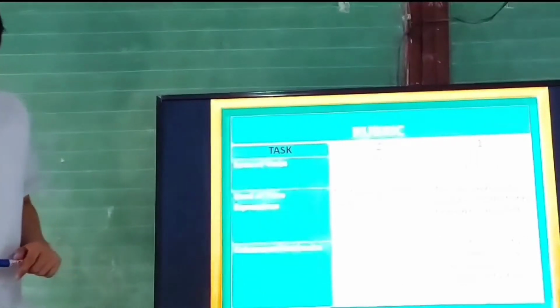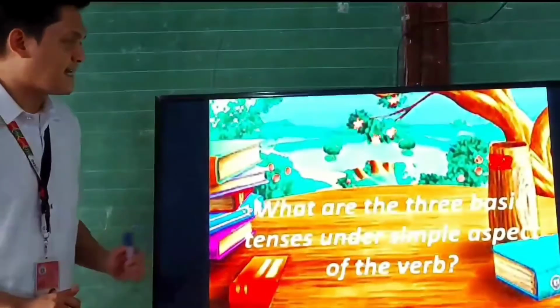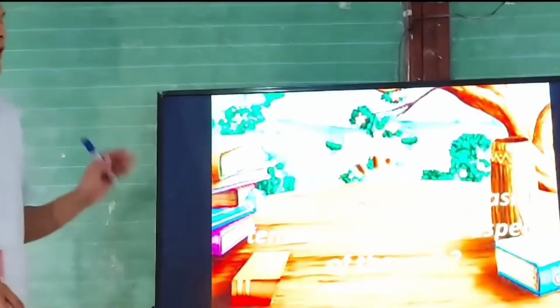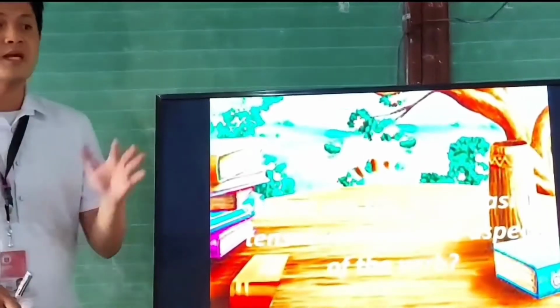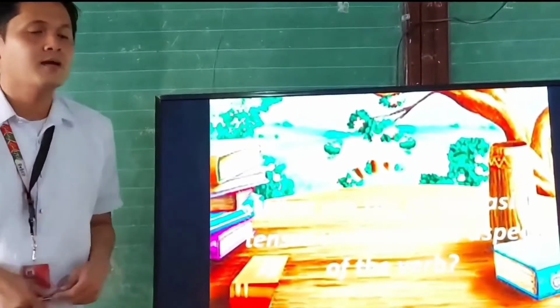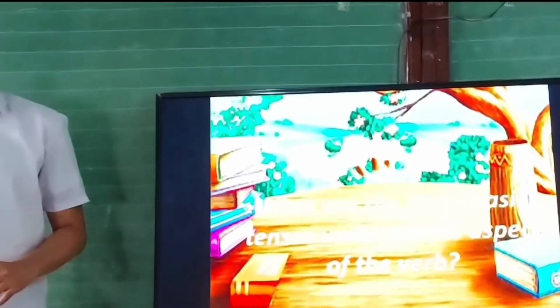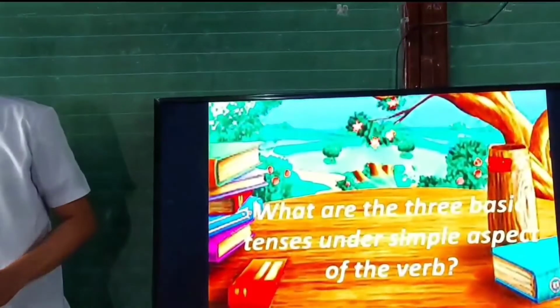So the first question is, what are the 3 basic tenses under simple aspect of the verb? Again, what are the 3 basic tenses under the simple aspect of the verb? Give me one. Monique. Alright, very good. The simple present tense. Give me another one, Margot. Alright, very good.